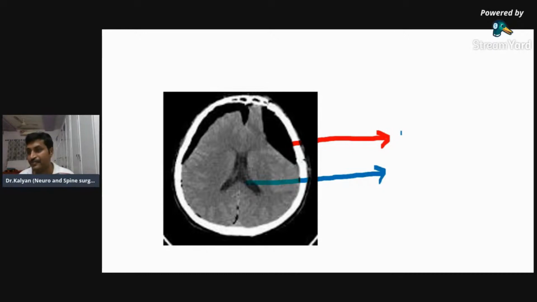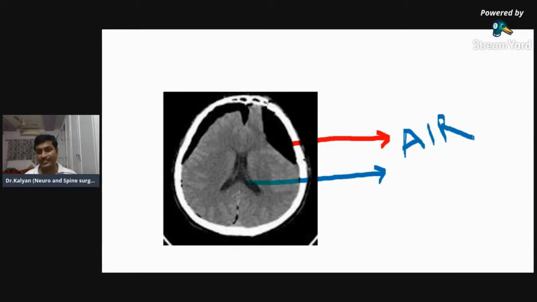The red structure is more hyperdense or less hypodense? You'll have to compare with the ventricle. When compared to the ventricle, this structure is more hypodense. So what are the structures more hypodense than water? We have only fat and air. Fat in the brain is very rare, so this is air. So this picture is a pneumocephalus.